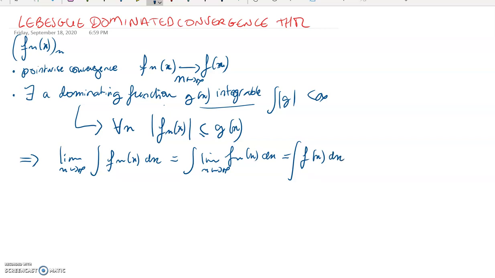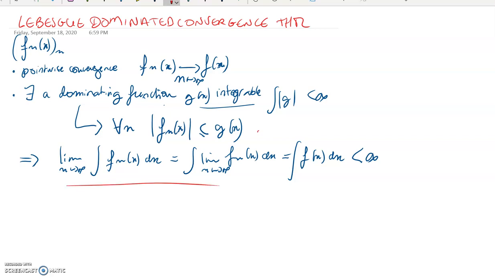And of course, this is going to be smaller than infinity because the whole sequence is always bounded above by the g function. So of course its limit is also going to be bounded above by the g function.